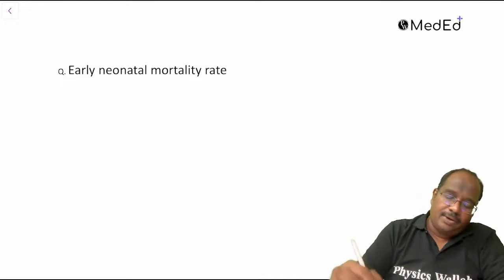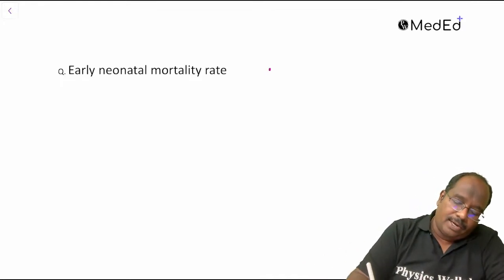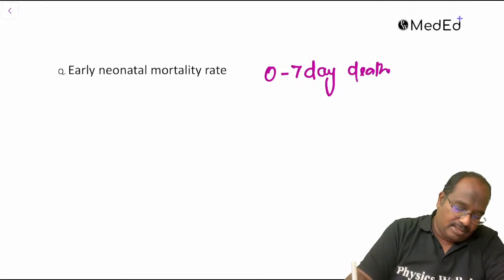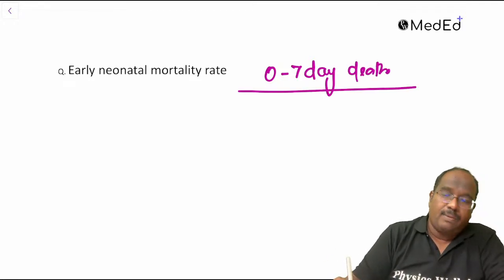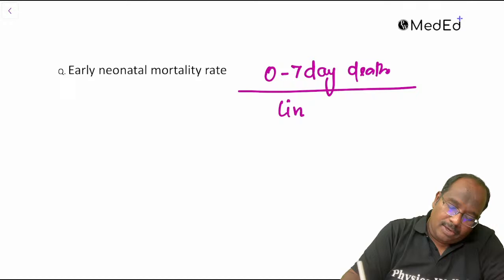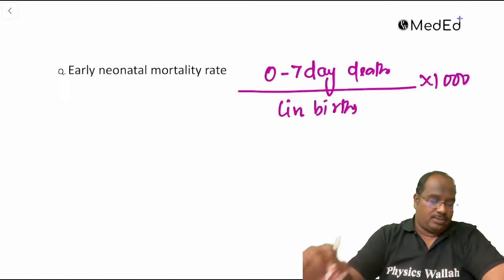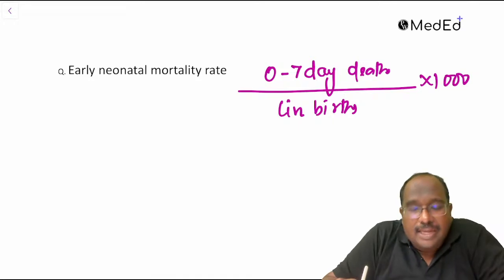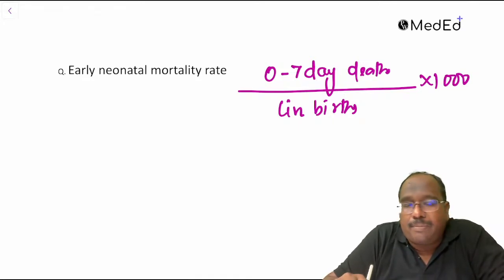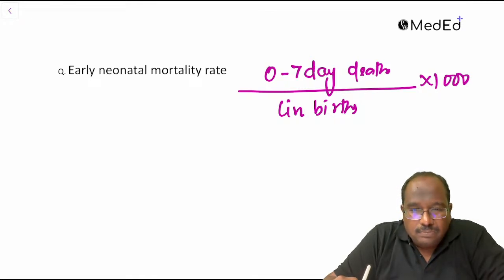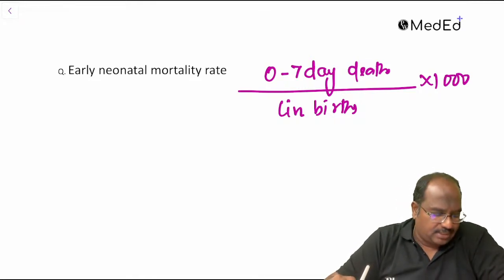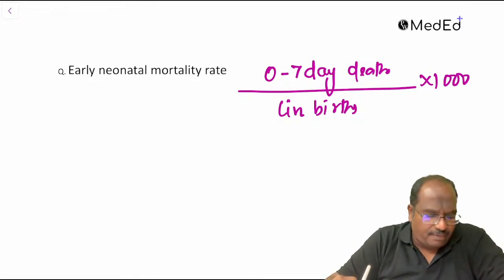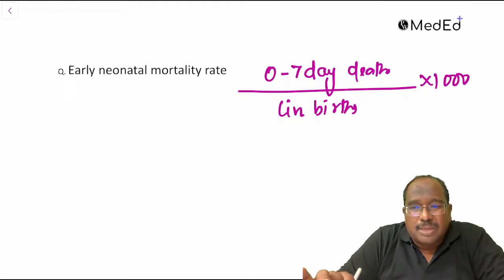What is early neonatal mortality rate? Early neonatal mortality rate is deaths in 0 to 7 days, divided by the number of live births, multiplied by 1000. The denominator is live births, guys. 9 deaths were given, so substitute in the formula.